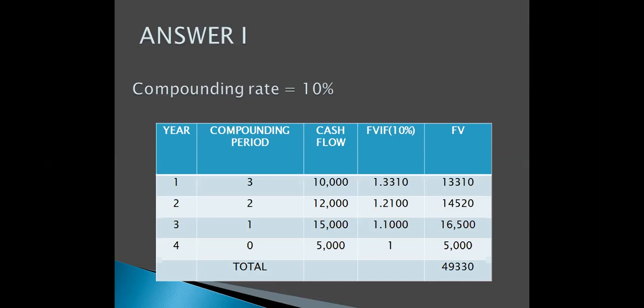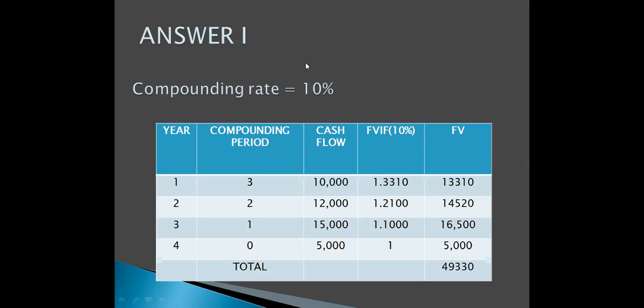And the last row, which is for 4 years, here the compounding period will become 0. Why? Because you are investing it at the end of the tenure. यहाँ पे फ्यूचर वैल्यू निकालने की जरूरत ही नहीं है, because it is already at the end of the project. So यहाँ पे the compounding period will become 0. Now we have calculated all the compounding periods, ठीक है, and we have the cash flows also.